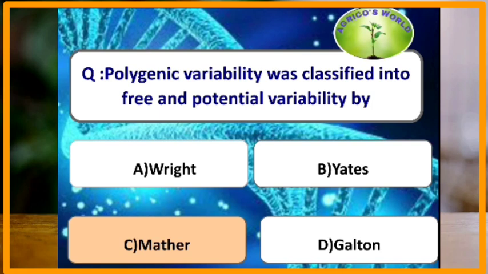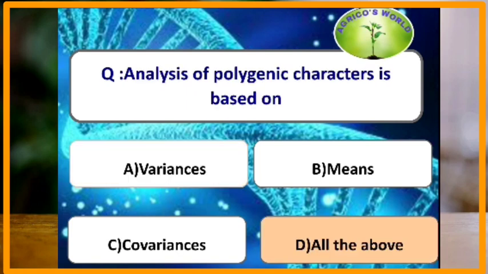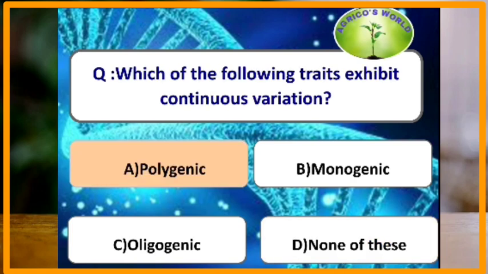Polygenic variability was classified into free and potential variability by Mather. Presence of B line in A line is called pollen shedders. Analysis of polygenic characters is based on variances, means and covariances, whereas the analysis of oligogenic characters is based on frequencies and ratios.